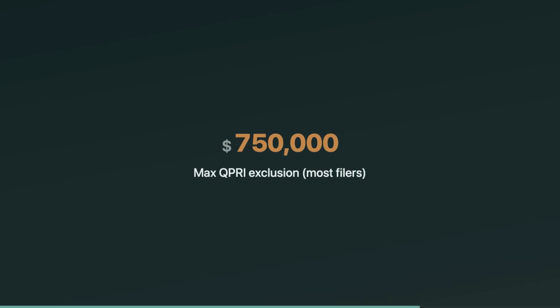Watch the dollar limit. For discharges in 2021 and later years, the max QPRI exclusion is $750,000, or $375,000 if married filing separately. This extension runs through 2025. On the EA exam, they'll test both the main home requirement and the post-2020 lower cap.